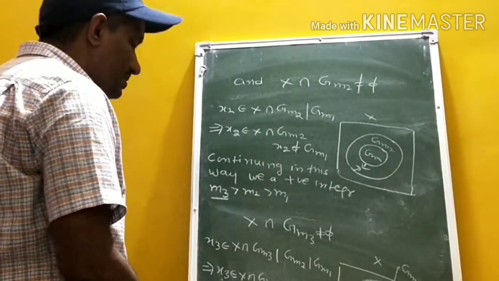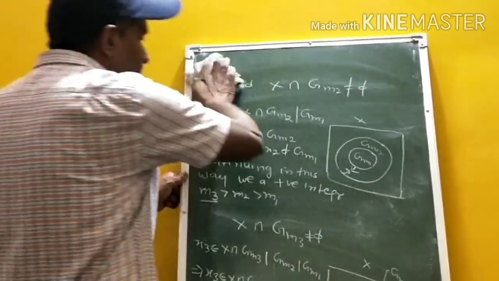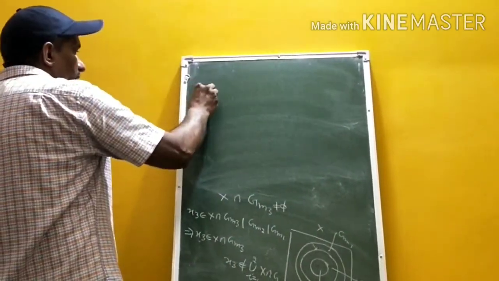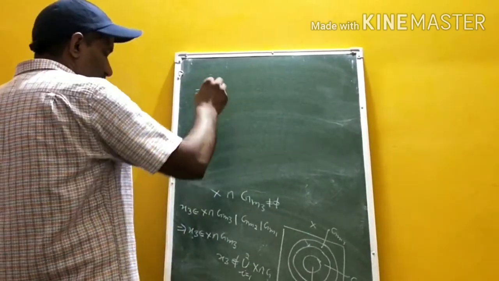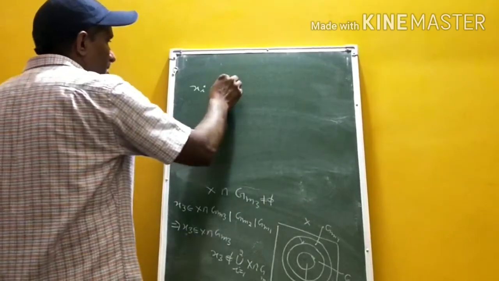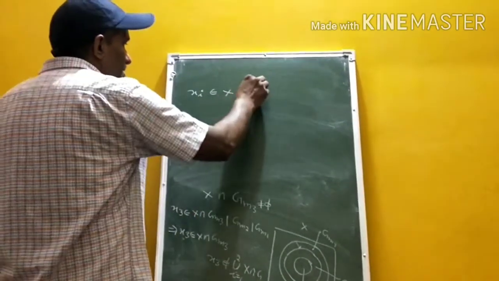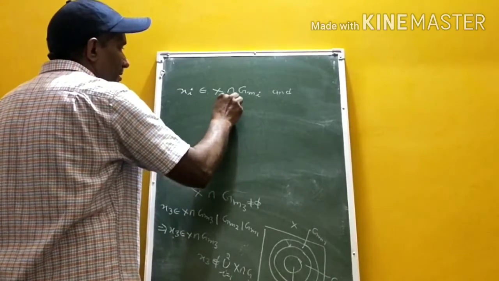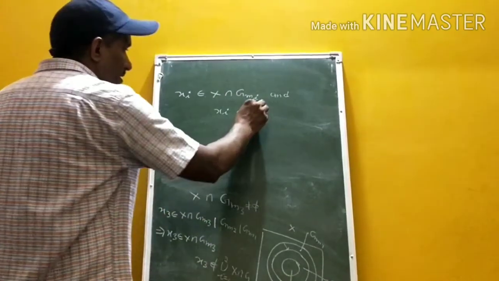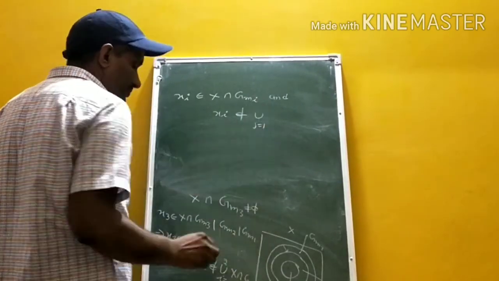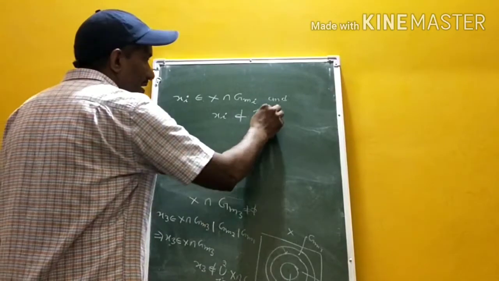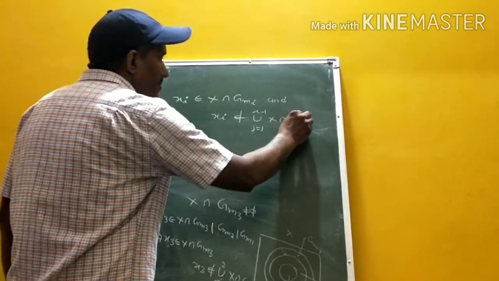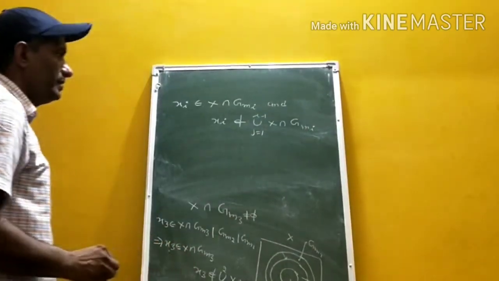Now we continue this process. On continuing this process, we choose the ith element x_i belonging to X intersection G_mi, and x_i does not belong to the union over j equal to 1 to i minus 1 of X intersection G_mj.